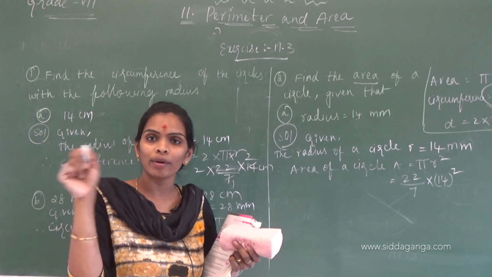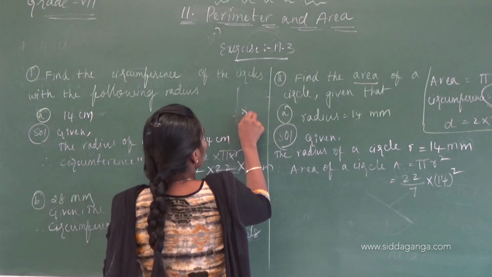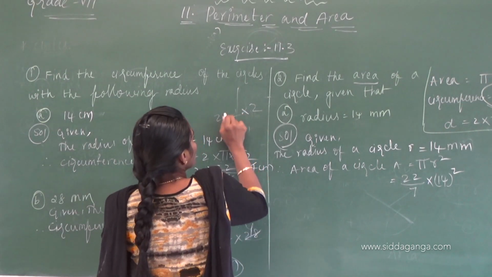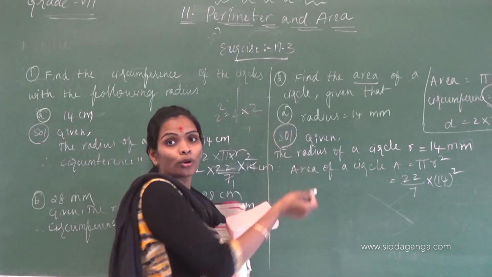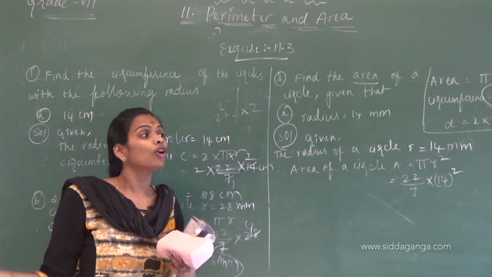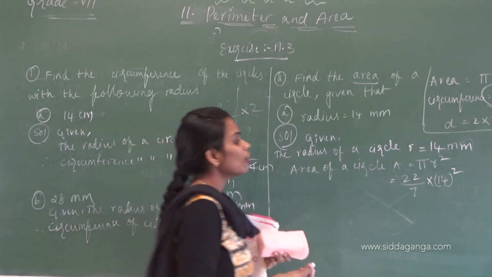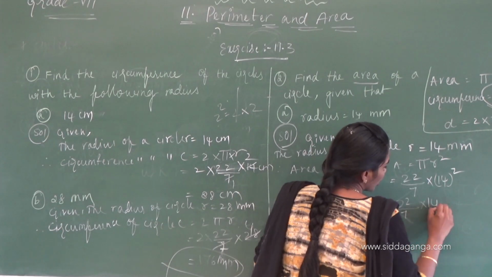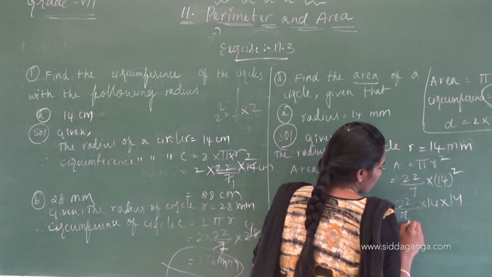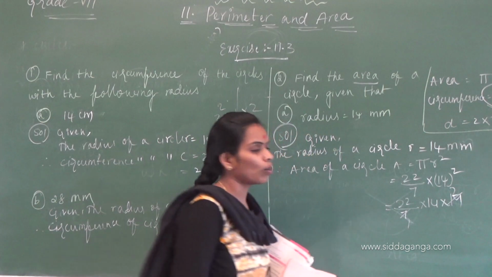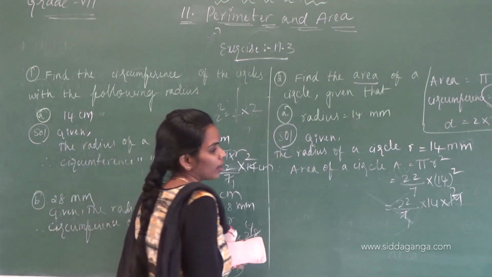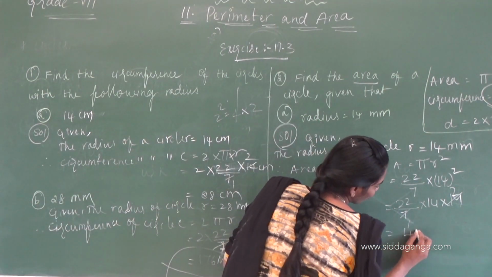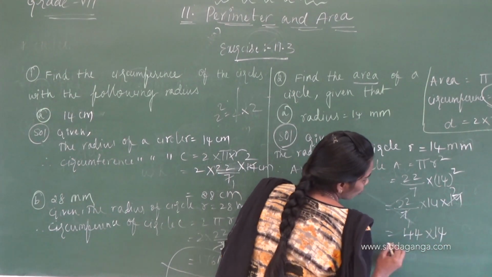If 2 square, we write 2 into 2. 2 square is nothing but 2 into 2. 3 square is nothing but 3 into 3. Here, 14 square: 22 by 7 into 14 into 14. Ones are twos are. Now what will it be? 44 into 14.